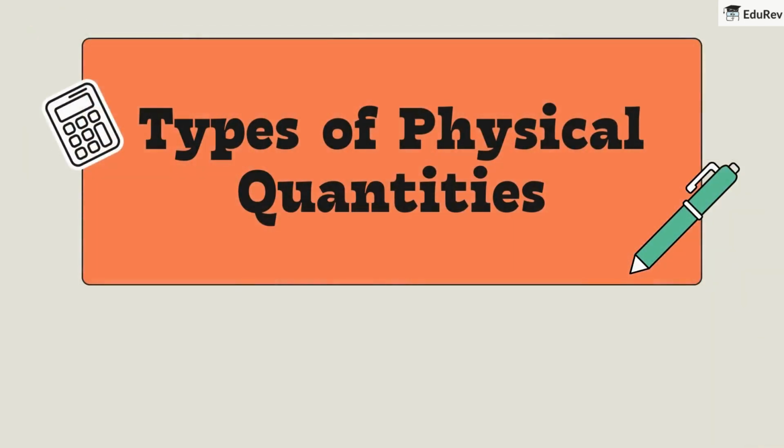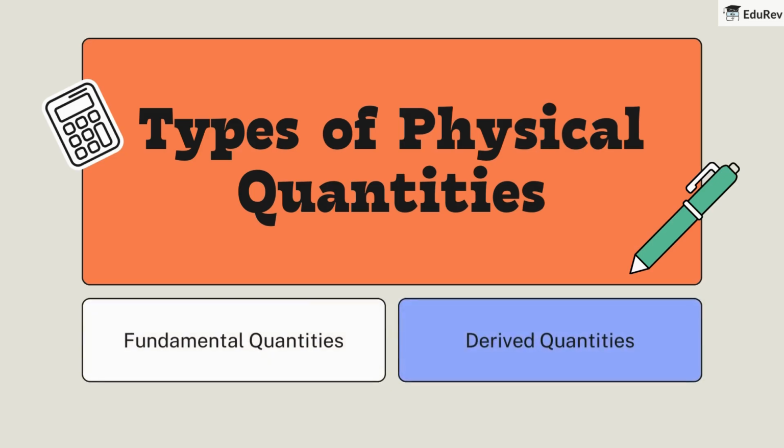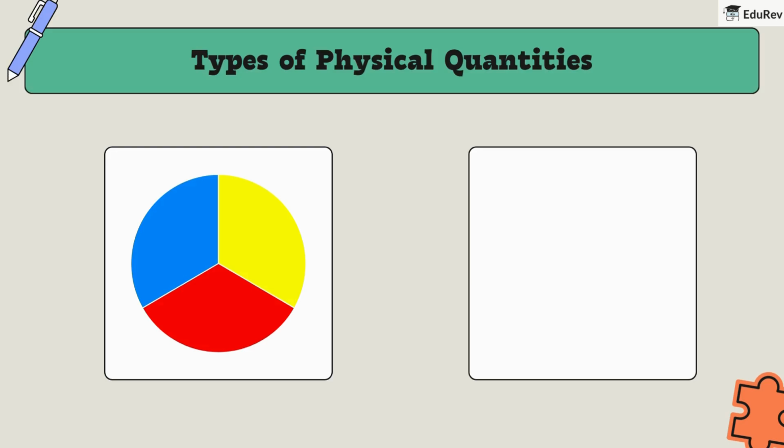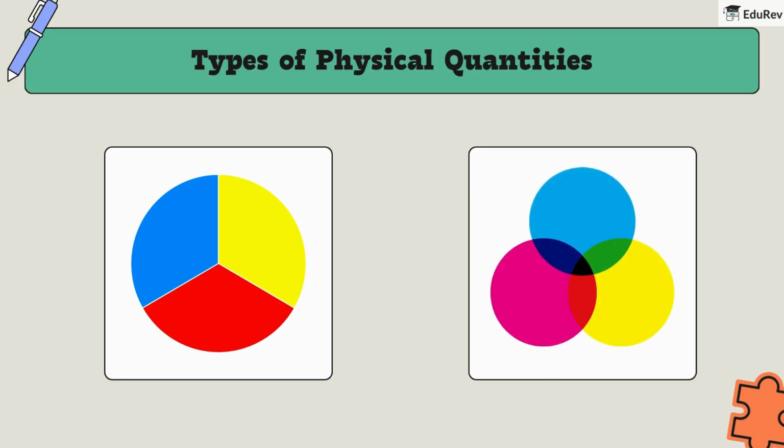Now that we've grasped these basic concepts, let's dig a little deeper. Let's explore the different types of physical quantities. Physical quantities are of two types: fundamental and derived. Think of fundamental quantities as the primary colors and derived quantities like mixtures we can create from them.